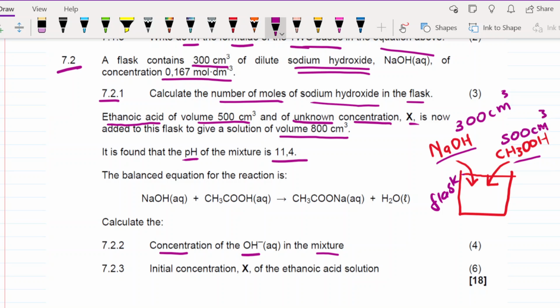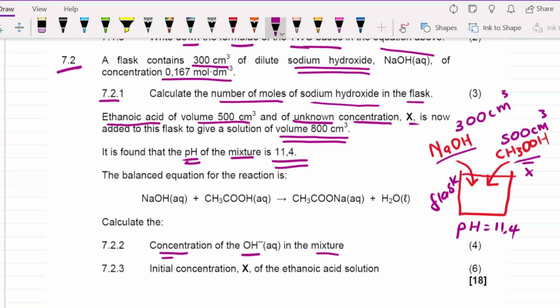So that's why the volume now increased to 800 cm cubed. The concentration of this ethanoic acid is unknown, but the pH of the mixture is found to be 11.4. That is the pH of this solution.